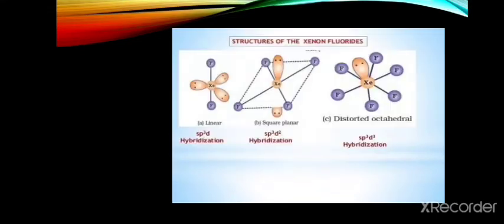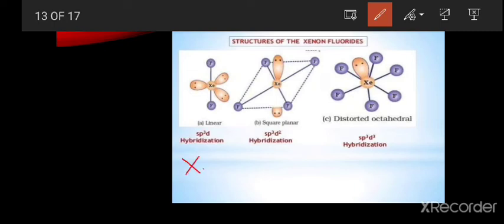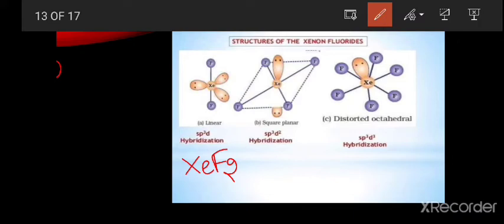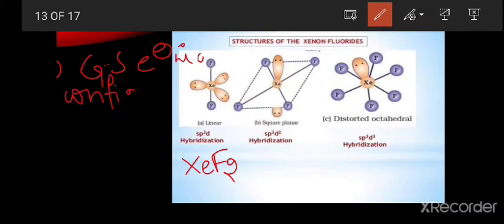Next, these are the structures of xenon difluoride, xenon tetrafluoride and xenon hexafluoride. The first one is xenon difluoride. Here, the hybridization of xenon difluoride is sp3d. This comes from the electronic configuration. Let us see the ground state electronic configuration of this XeF2.